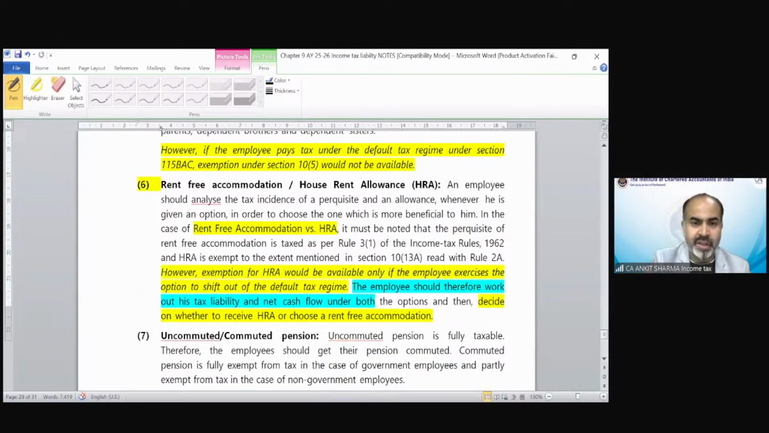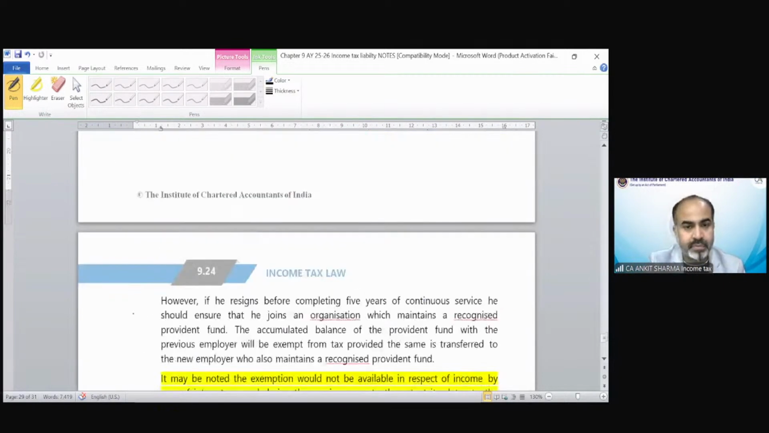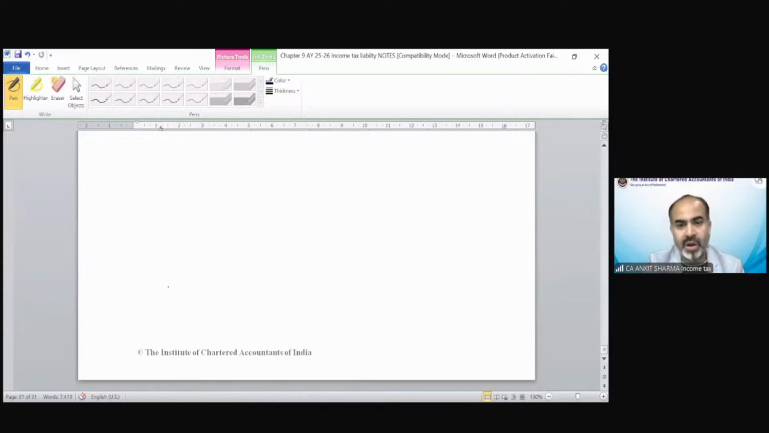The employee should therefore work out his tax liability and net cash out. So this is the main object of this topic. This line is the main object: you have to structure your salary package in a way that the tax liability would be lower and your net cash flow should be higher. We have a solved example for this, so that would clear your doubt. Move on to our study material, test your knowledge questions.